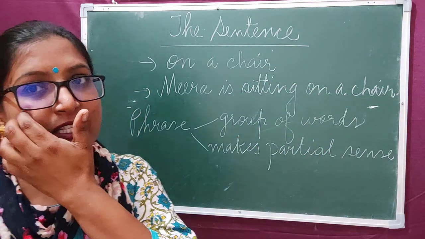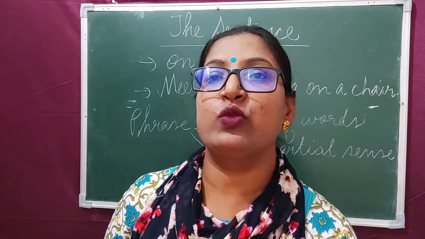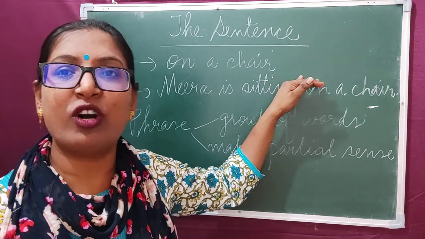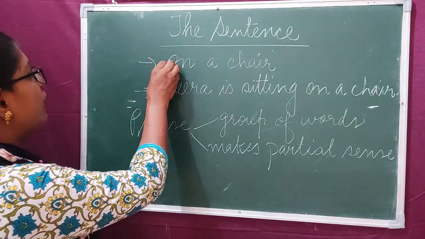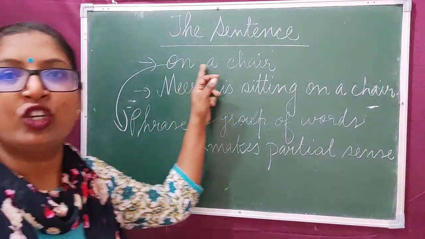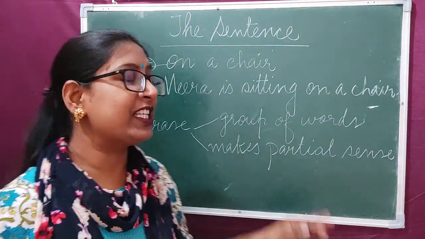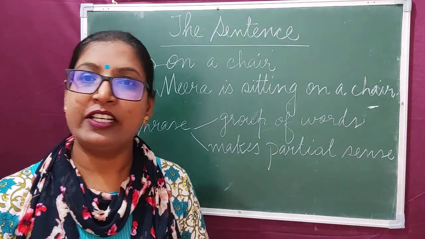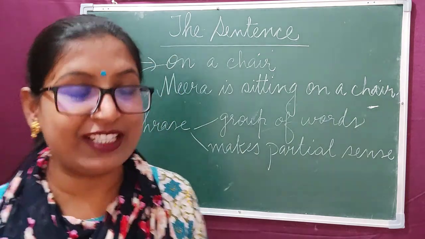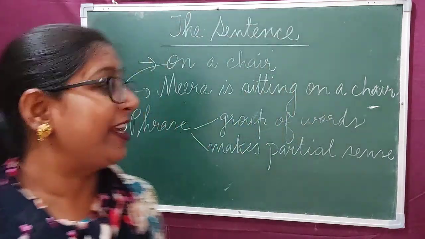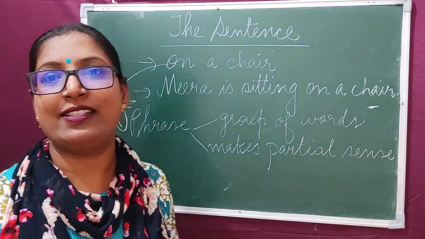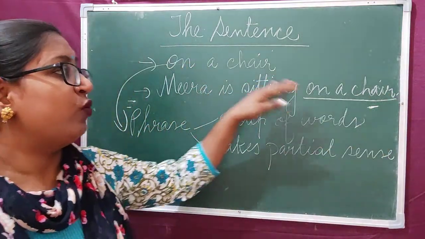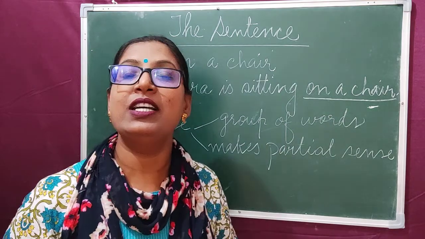So what is the difference? The group of words which does not make complete sense but gives some idea about something, what do we call it? We call it a phrase. A group of words which makes partial sense is called a phrase. A phrase is a part of a sentence. Here we can see, Meera is sitting on a chair. This phrase is a part of the sentence.